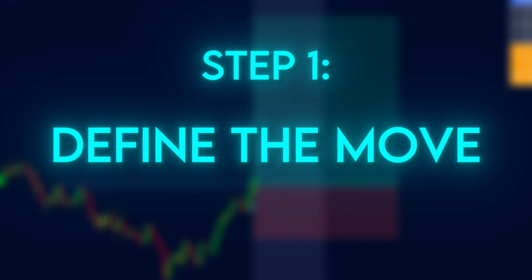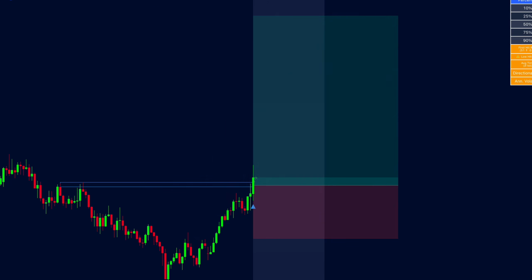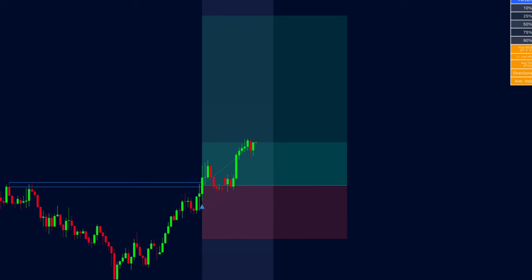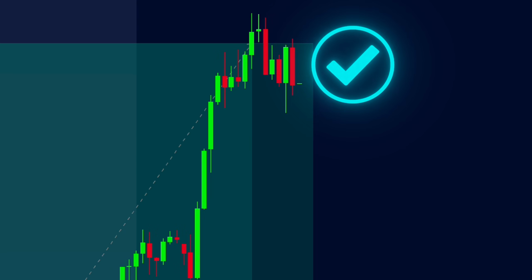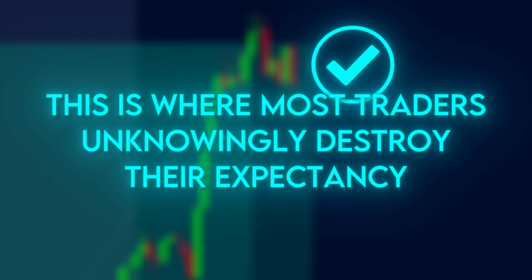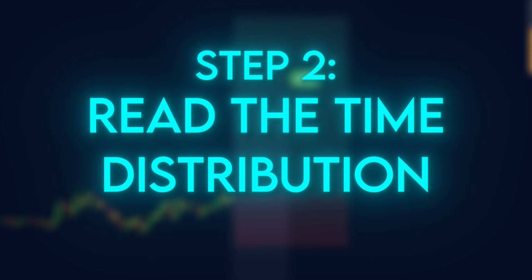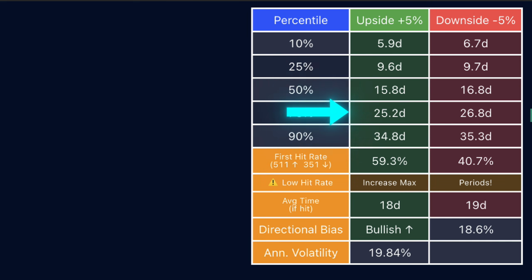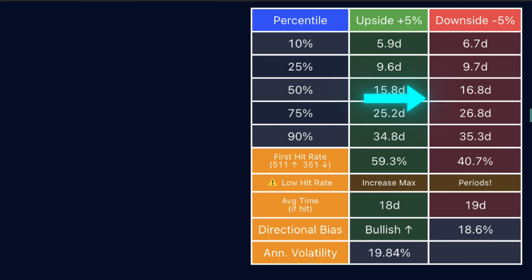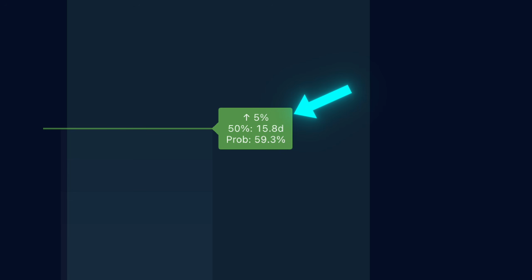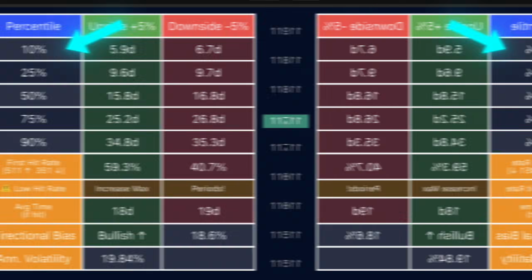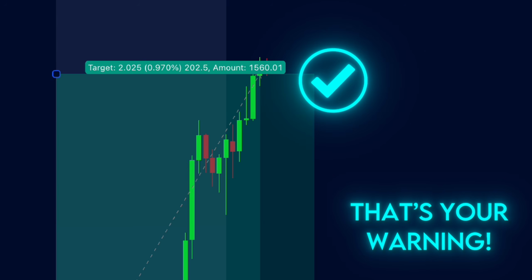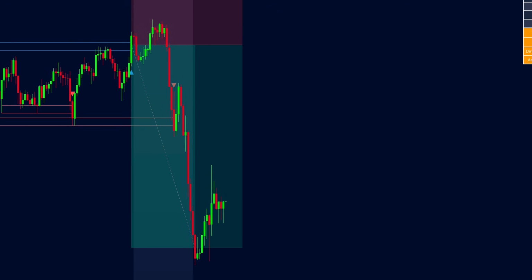Step 1. Define the move. First, identify the price distance you care about, a support to resistance move, a breakout projection, a stop to target range. The indicator now evaluates how long price historically took to travel that distance. This is where most traders unknowingly destroy their expectancy. Step 2. Read the time distribution. On the indicator panel, you'll see a distribution curve showing most likely time window, faster than average scenarios, slower than average scenarios. This tells you when price usually reaches that move, when it becomes statistically unlikely. Key rule: if price hasn't reached the target within the high probability time window, odds drop sharply. That's your warning. This single rule eliminates over 50% of bad trades.